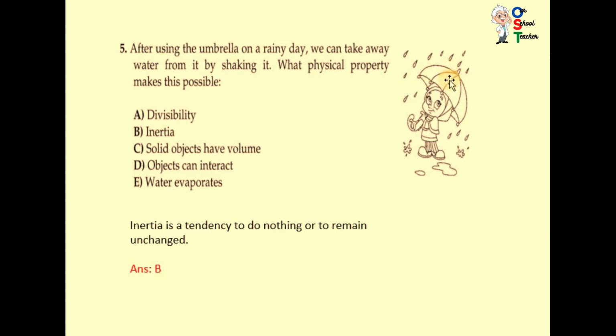They are sitting on the umbrella very easily, they don't want to move, but when you shake it, you are making trouble for them, so they have to move. That's why when they move, they move apart. So this property relates to inertia. Question number 5, answer B is correct.